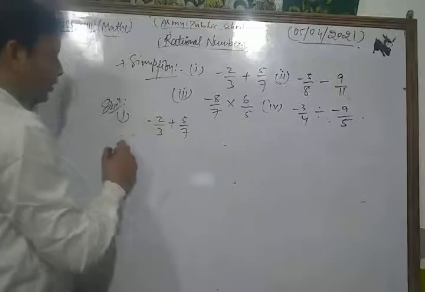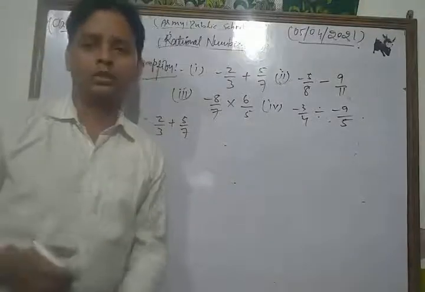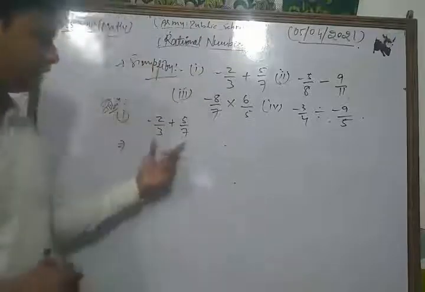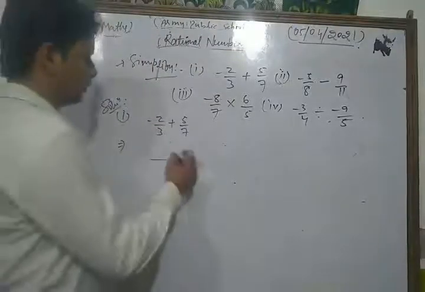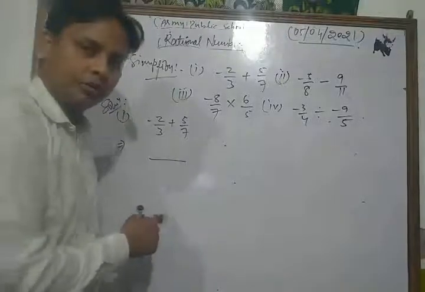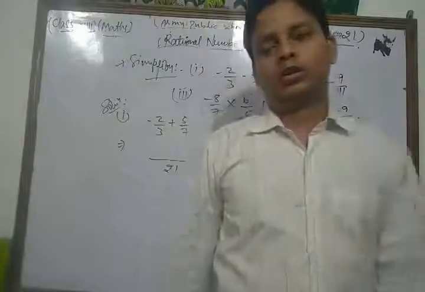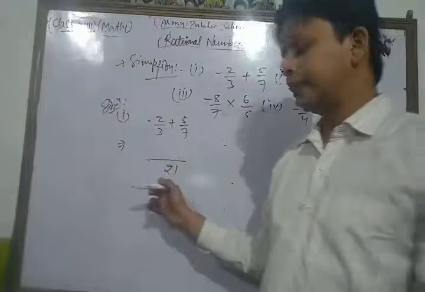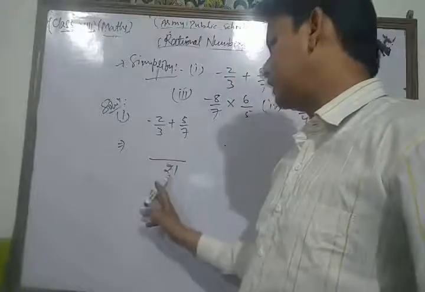So first of all, for addition or subtraction of any rational numbers, we take the LCM of their denominators. The LCM of their denominators is 21. Now, dear students, after taking the LCM of the denominators, we divide by 3.